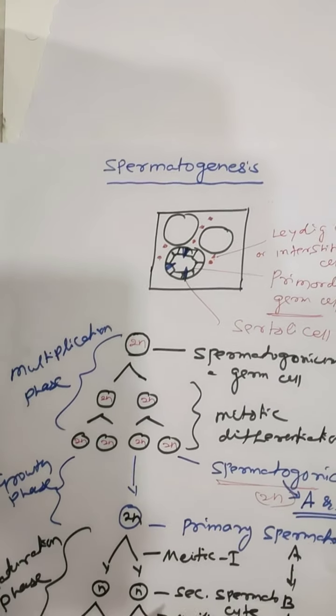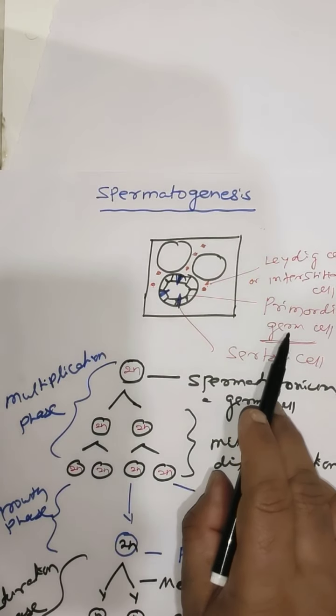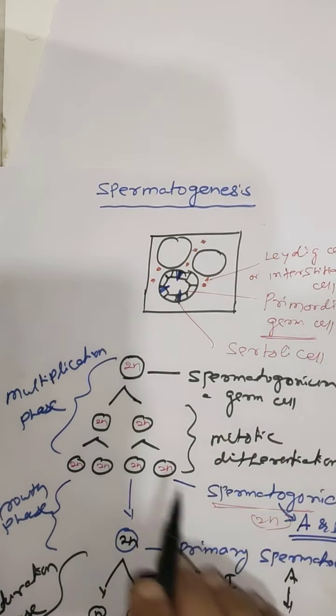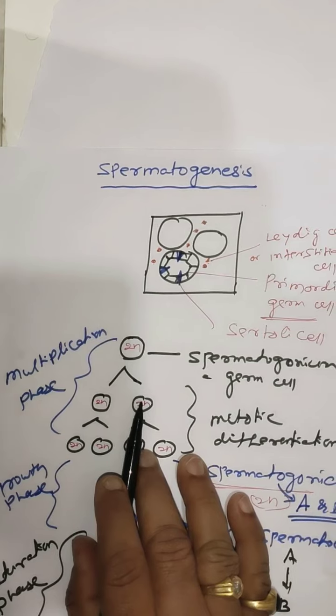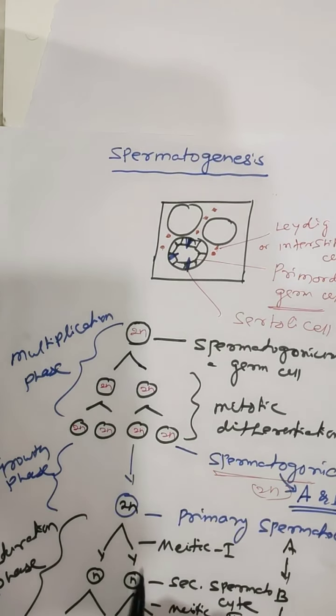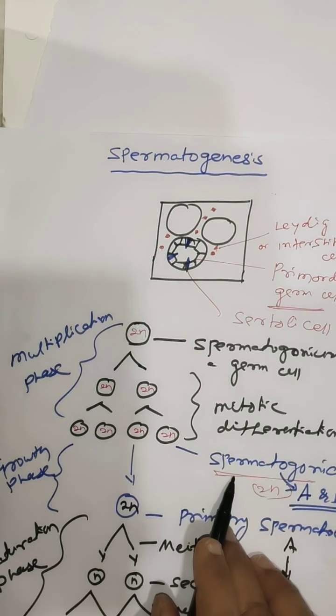So, by the process of spermatogenesis, the primordial germ cell undergoes the multiplication phase to produce a large number of spermatogonia.